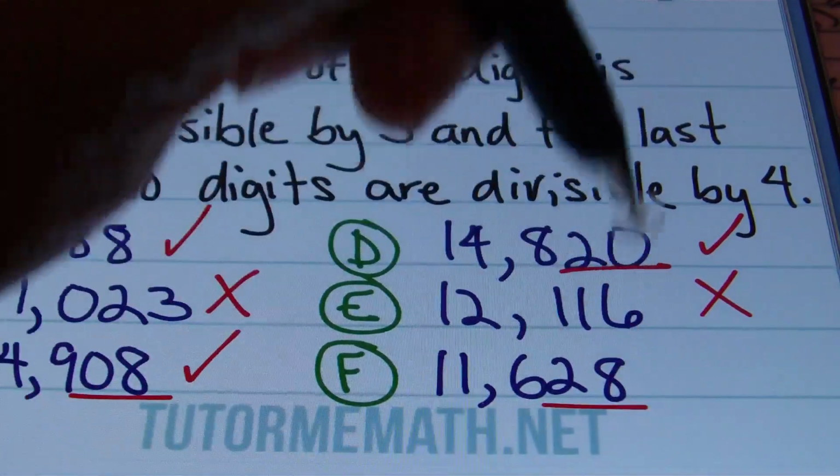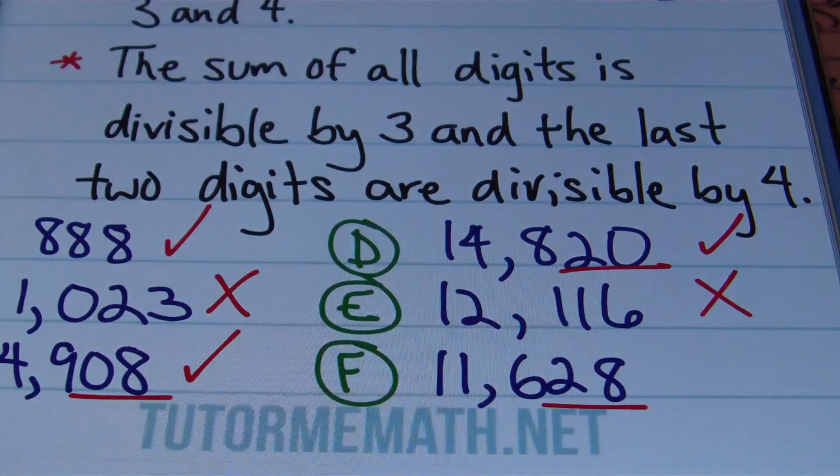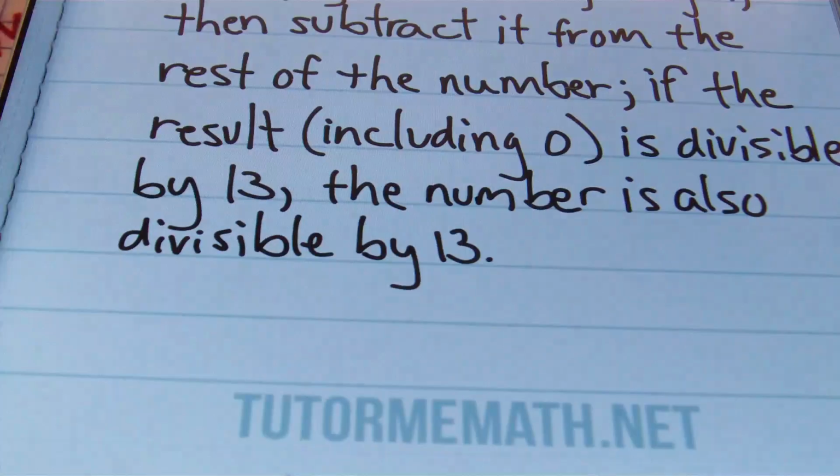Finally, we need to check to see if the last two digits are divisible by 4. And it just so turns out that 28 can be divided by 4. We know that 4 times 7 is 28, right? So yes, 11,628 can be divided by 12, and we know this by using the divisibility rules. Amen. All right, let's turn the page.